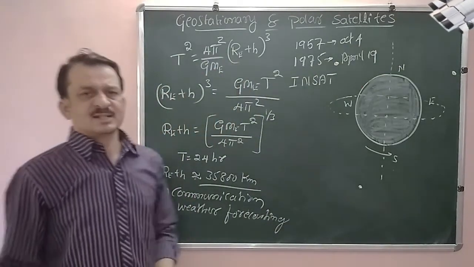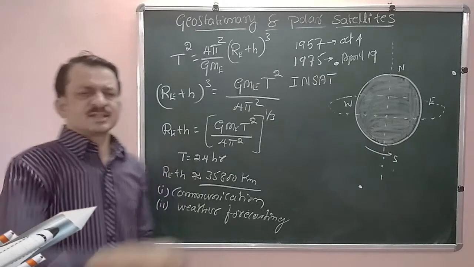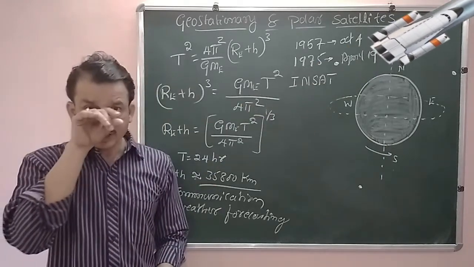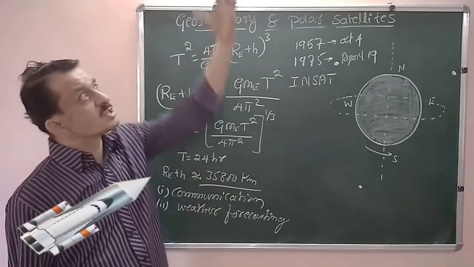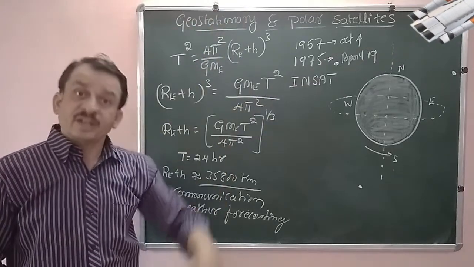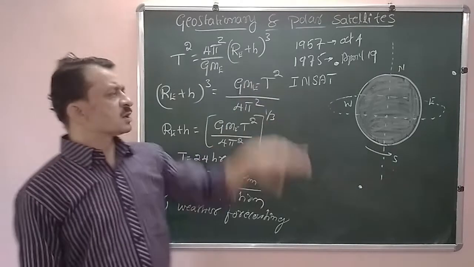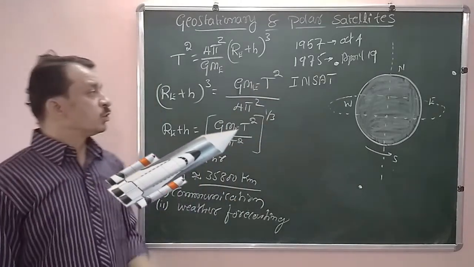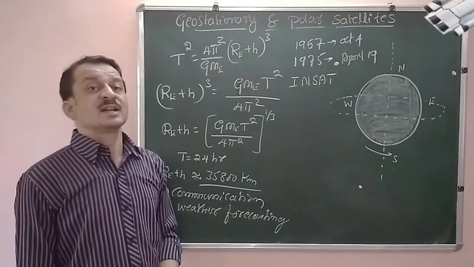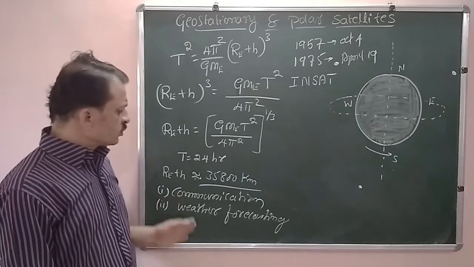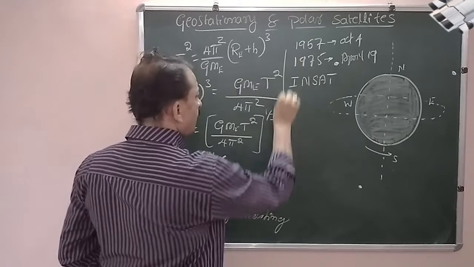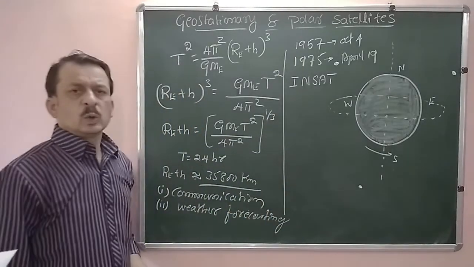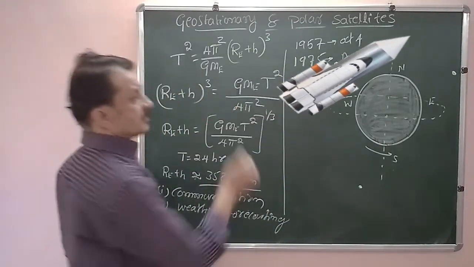Indian satellites. INSAT series satellites are all geostationary satellites. They are placed at this height and they appear to be fixed with respect to India. Similarly, all other countries are also launching geostationary satellites. Main users are these two things. And there is one more type of satellite.